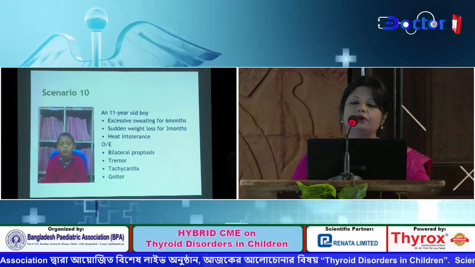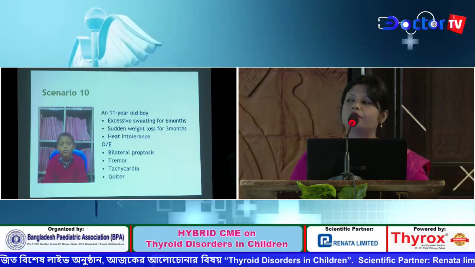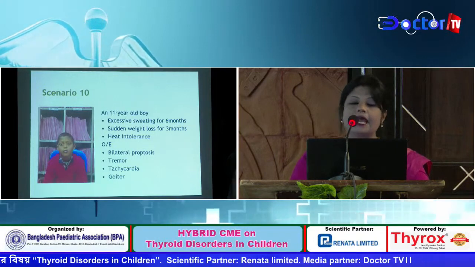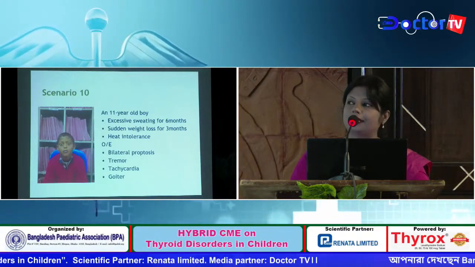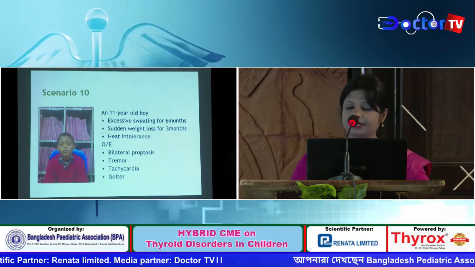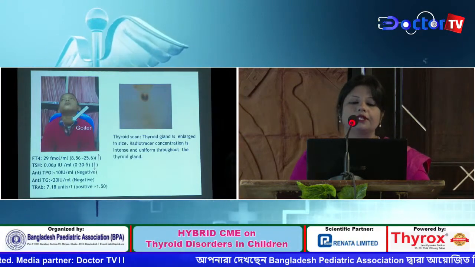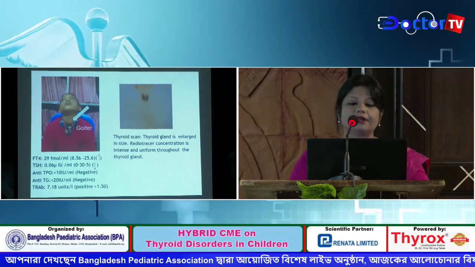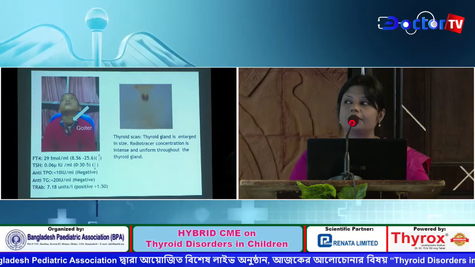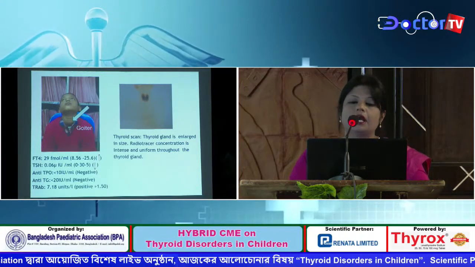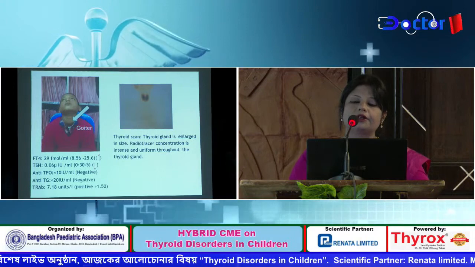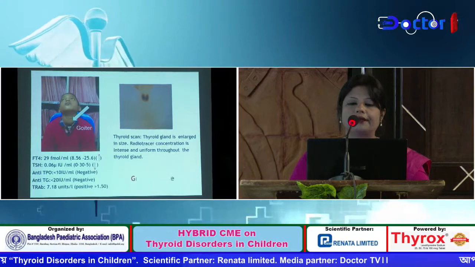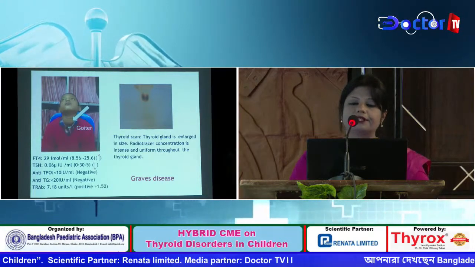An 11-year-old boy presented with excessive sweating for 6 months and sudden weight loss for 3 months. He had heat intolerance, and on examination there was bilateral proptosis, tremor, tachycardia, and goiter. Investigation revealed that the free T4 level was high and TSH level was low, and the thyroid receptor antibody was positive. Thyroid scan revealed an enlarged thyroid gland with radiotracer concentration uniformly throughout the whole gland. So it was a case of Graves' disease.